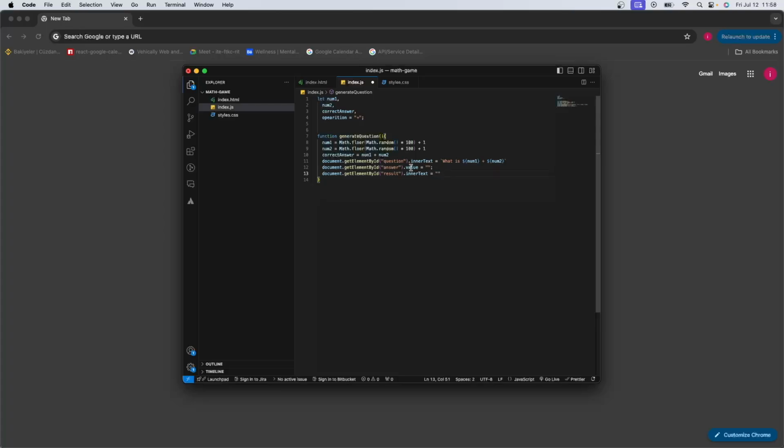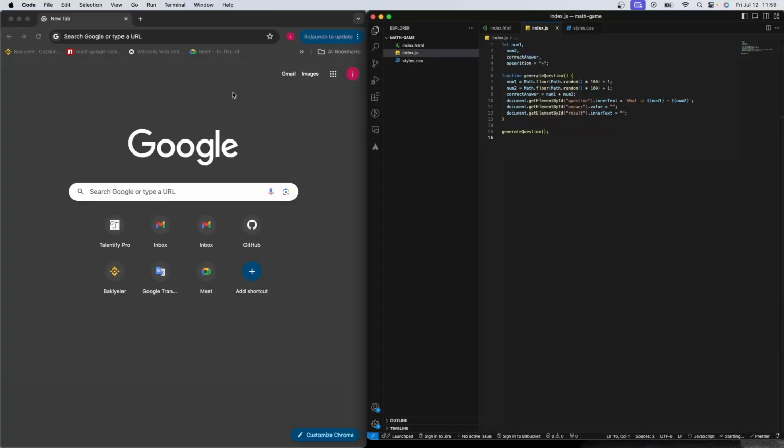We are using .value for answer because this is an input, and we are directly manipulating the div's inner text. So that's why this is innerText, this is value. Don't confuse them. Save this, and let's call generateQuestion so that it can generate a question. So let's go live.